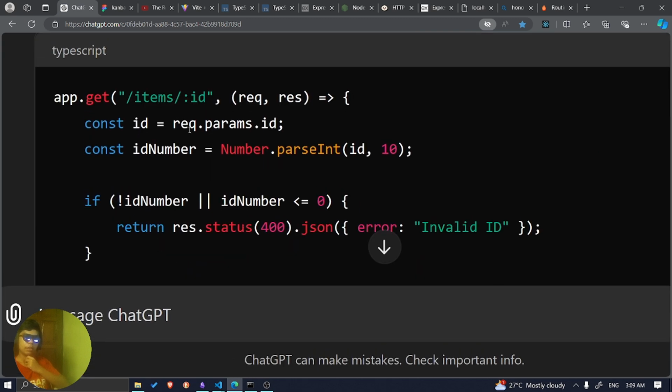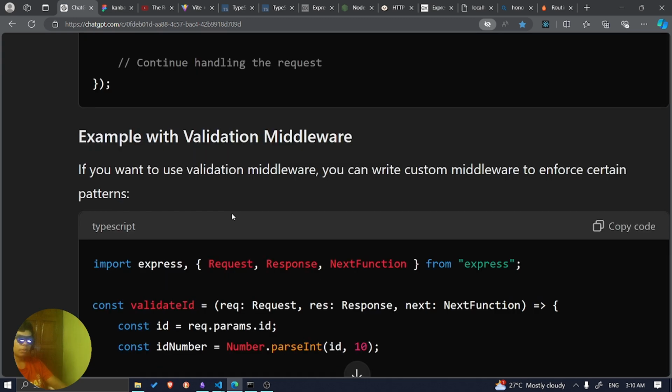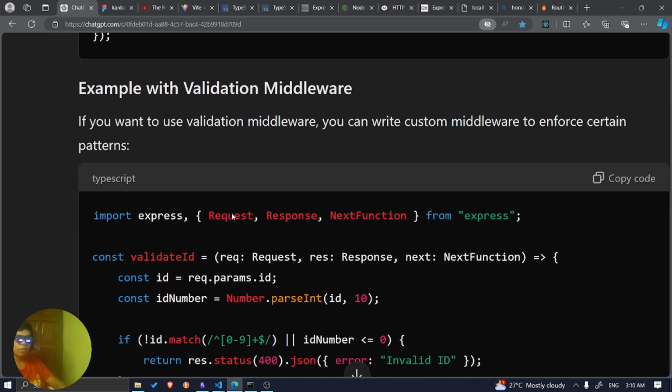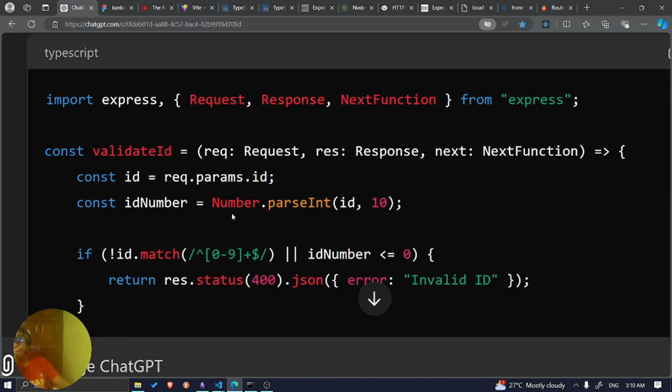I see. If ID is less than 0, if there's no ID, validation middleware. If you want to use validation middleware, you can write custom middleware to enforce certain patterns. So I see now. Basically I have to create another manual code for this to use regex. Okay, that's interesting.